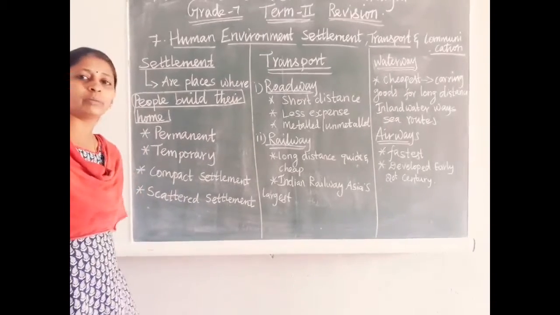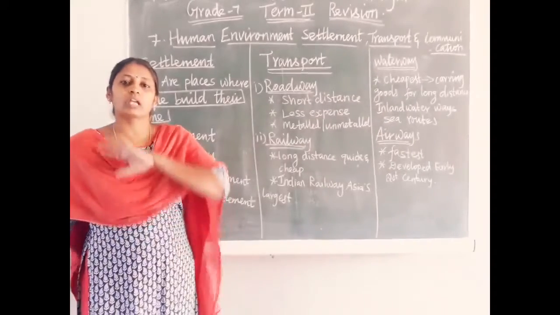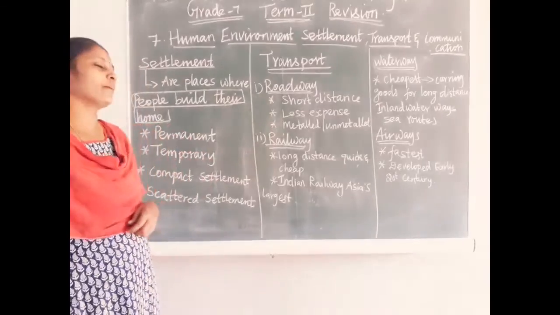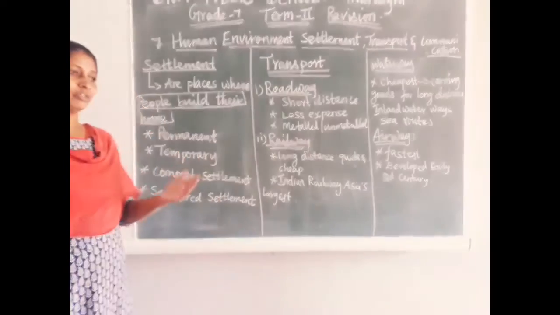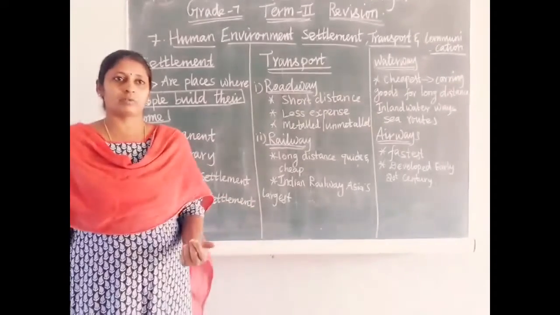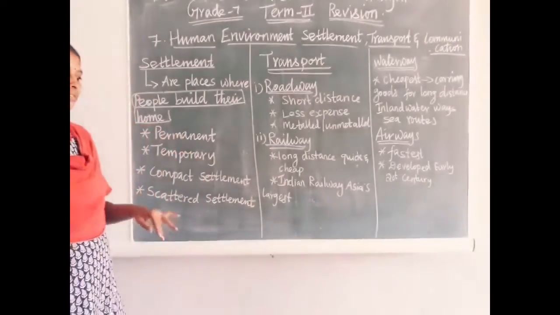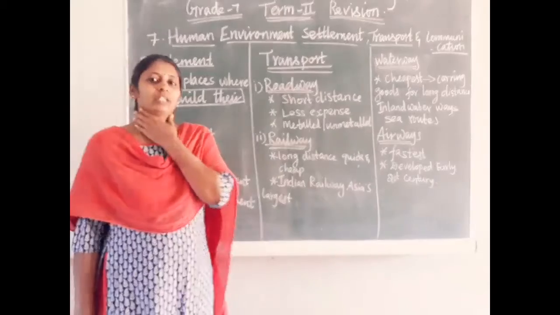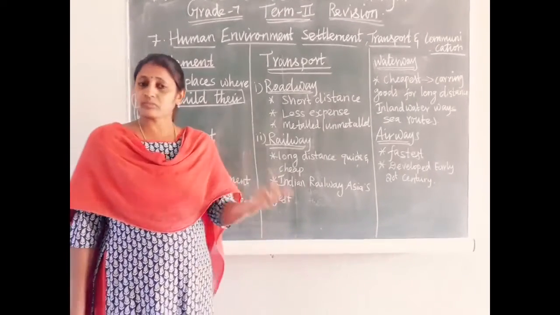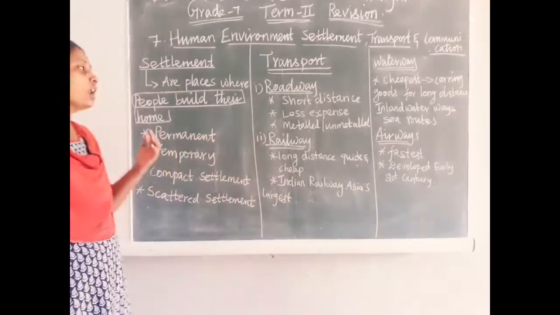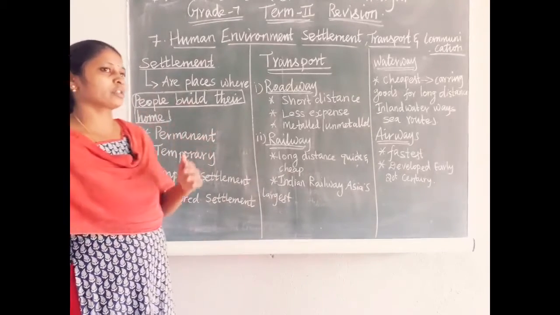Early human beings were not settled in one place permanently. Often they migrated from one place to another. When they started to settle in one place, they settled in caves, or near the sea, near a river bank. So that too we have to focus on.